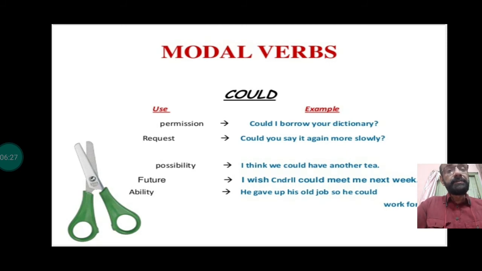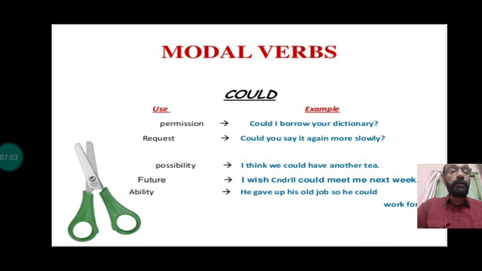Now could, we've got the even more formal version. For permission, could. For request, could, and it is supposed to be very formal. When we don't know the person, we use could, so that we sound extraordinarily formal. For possibility, it is the weakest possibility rather. May is the strongest possibility, might is a little weaker, and could is the weakest possibility. It may rain, strong possibility. It might rain, weaker possibility. And it could rain, the even weaker possibility rather.